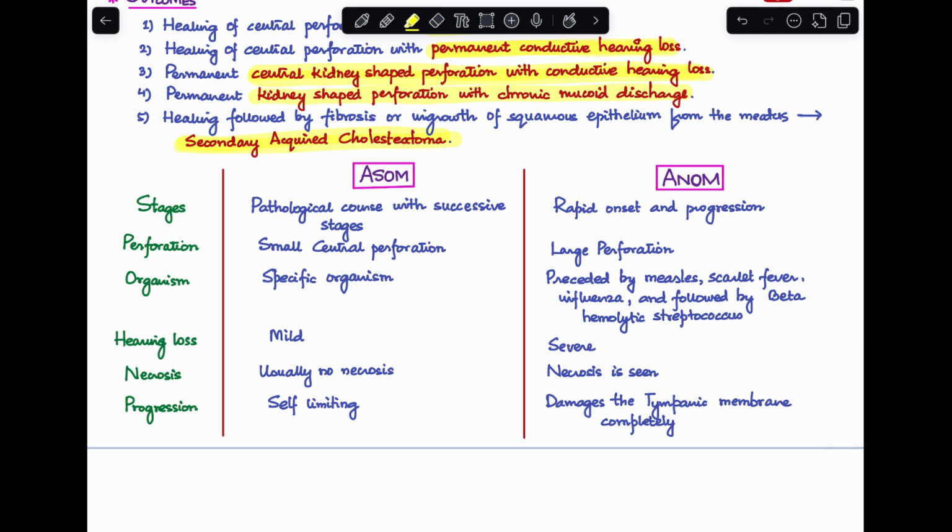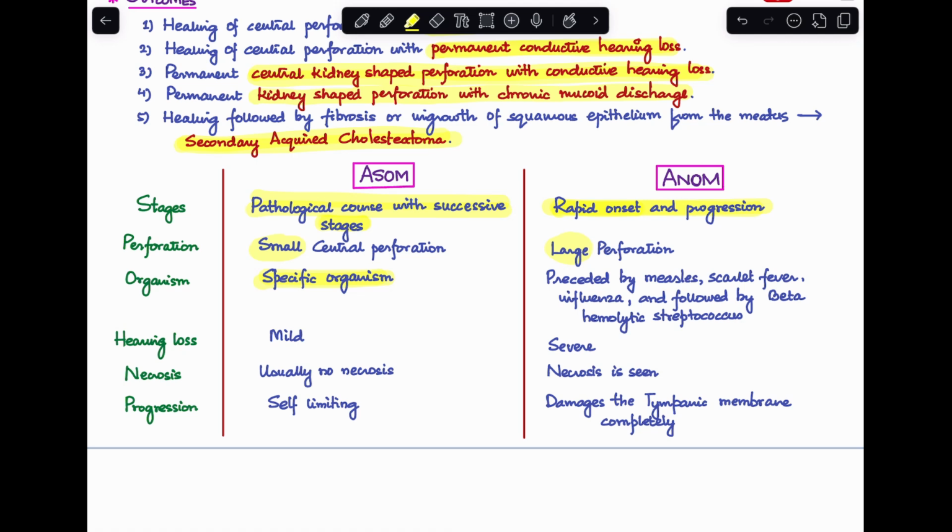Now, in acute suppurative otitis media, usually we see the 5 stages of acute suppurative otitis media with succession. However, in acute necrotizing otitis media, we see a rapid onset and rapid progression of the disease. In acute suppurative otitis media, we see a small central perforation, whereas in acute necrotizing otitis media, we see a large perforation involving the whole of tympanic membrane. In acute suppurative otitis media, we have specific organisms like Streptococcus pneumoniae, Haemophilus influenzae, Moraxella catarrhalis.